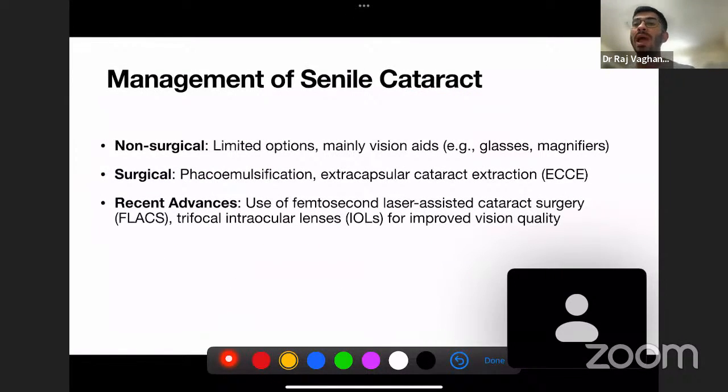Now, how do you manage senile cataract? Mainly, management of anything we can divide into two techniques, surgical and non-surgical. For non-surgical techniques, very limited options are present, mainly vision aids like glasses or magnifiers. For example, if the person is only having a vision problem due to cataract, he or she will not prefer surgery for the decreased vision.